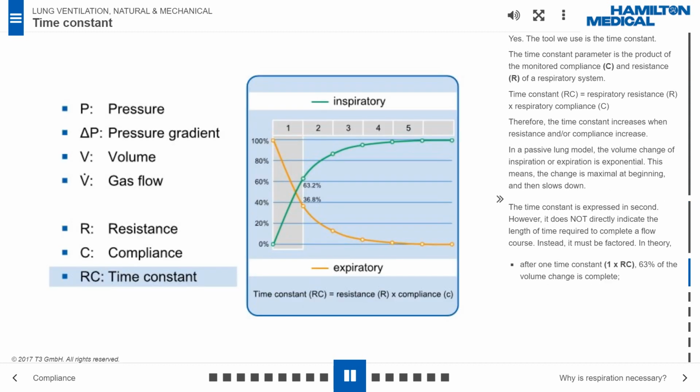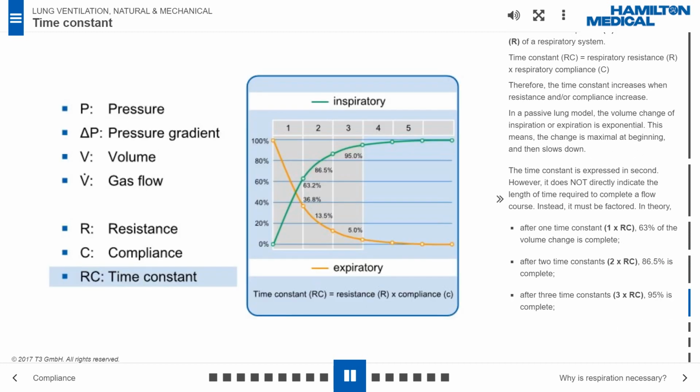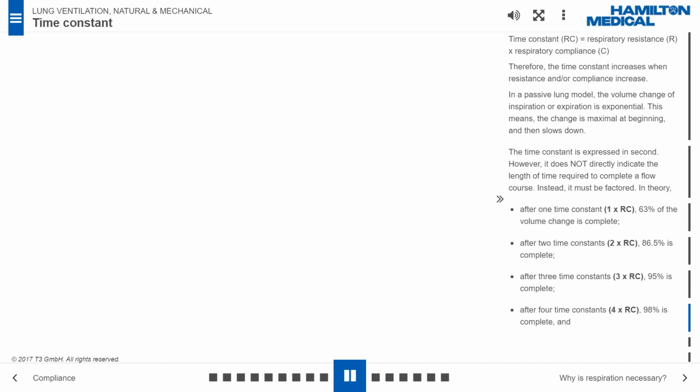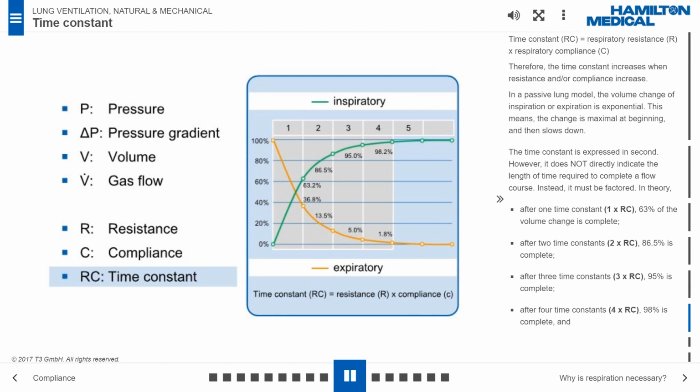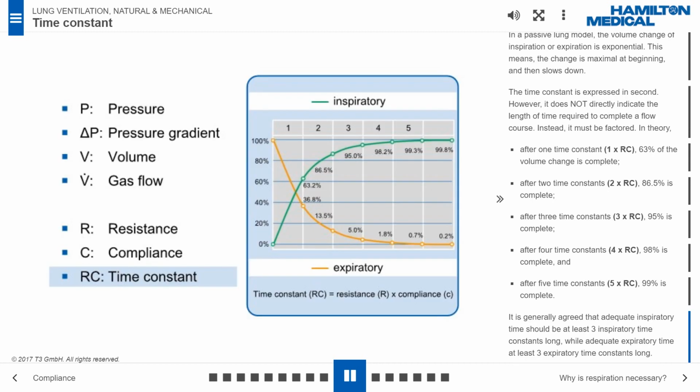After one time constant, 63% of the volume change is complete. After two time constants, 86.5% is complete. After three time constants, 95% is complete. After four time constants, 98% is complete, and after five time constants, 99% is complete. It is generally agreed that adequate inspiratory time should be at least 3 inspiratory time constants long, while adequate expiratory time at least 3 expiratory time constants long.